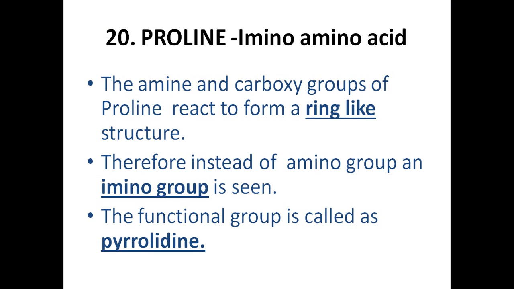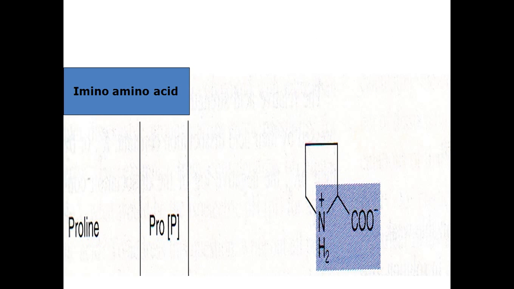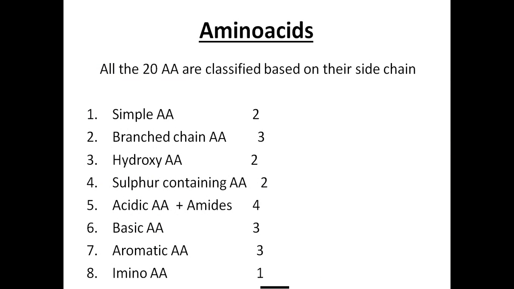The next amino acid is proline, the 20th amino acid. Actually this is not exactly an amino acid, it is called an imino acid. The amine and carboxy groups of proline react to form a ring-like structure. Therefore, instead of an amino group, an imino ring group is seen in proline. The functional group is called pyrrolidine. Proline is called an imino acid.